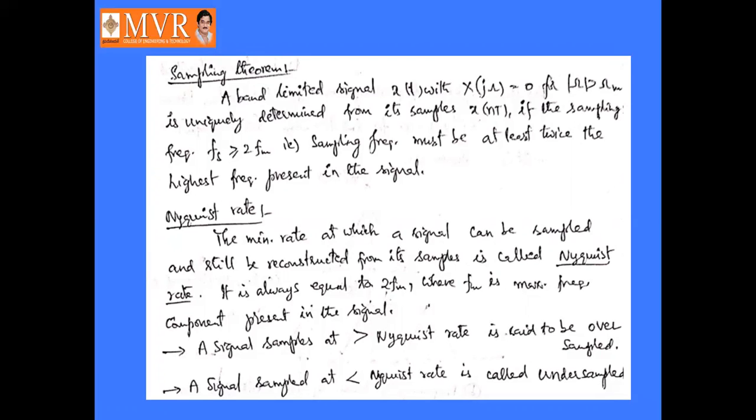That is, the sampling frequency is greater than or equal to double the highest frequency present in the signal. That is nothing but the definition of the sampling theorem.